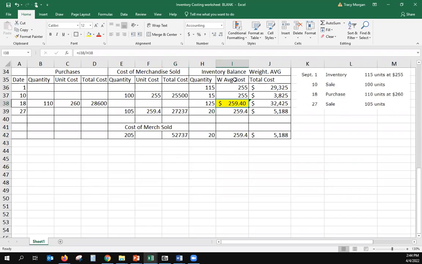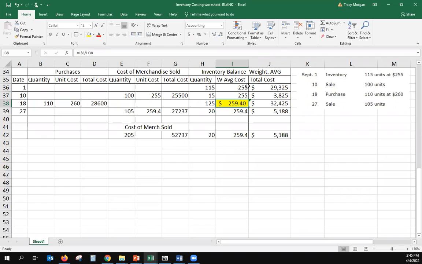The weighted average cost is going to change every time you make a purchase. It doesn't change with beginning balance or with any items that are sold, but as soon as you bring new items into the storage room that have a higher cost, then the cost per item is going to change.